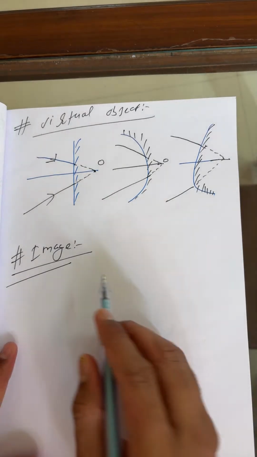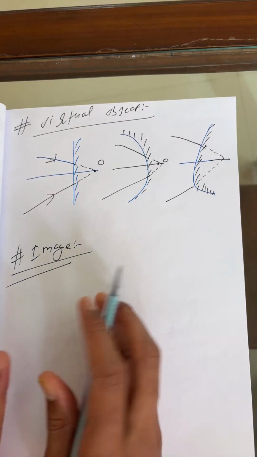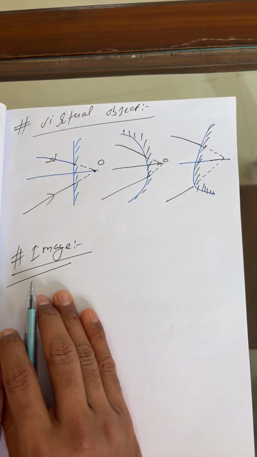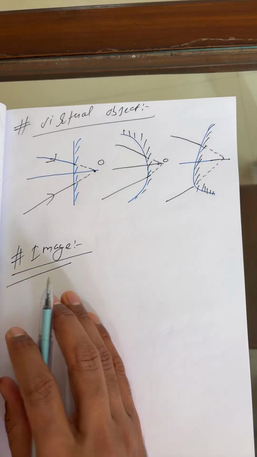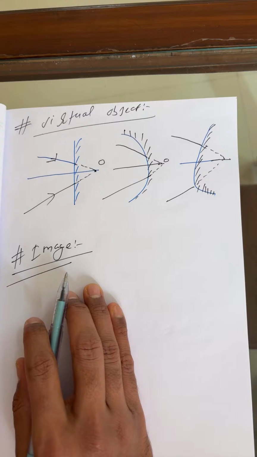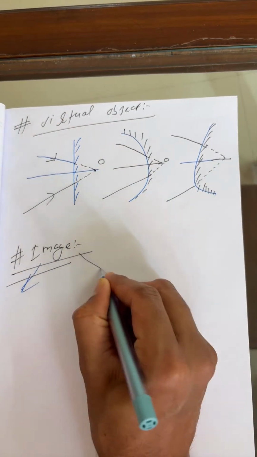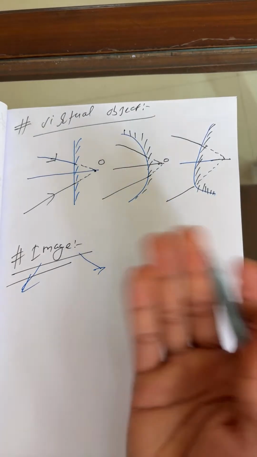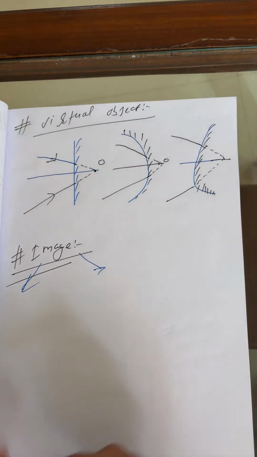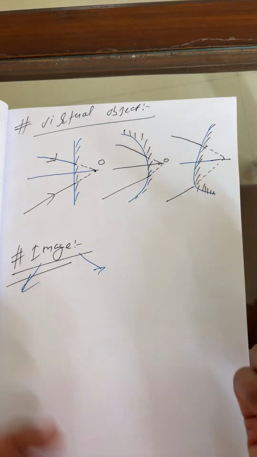Okay. Any optical image is a point where reflected or refracted rays, light either intersect or appear to intersect here. So again, I can say image can be defined in two ways, but the same definition which I said for object, appear at a common point or appear to meet.